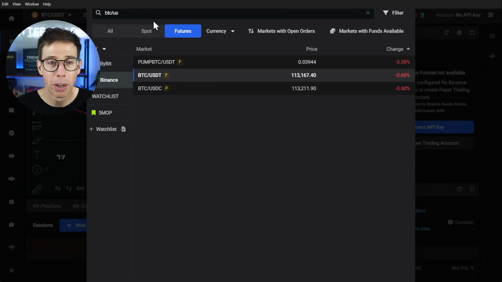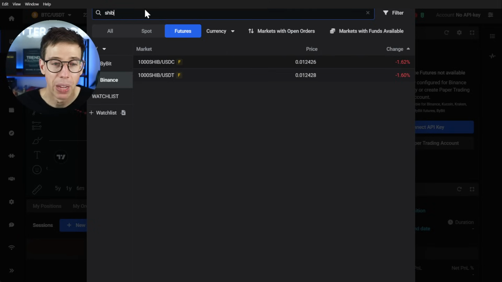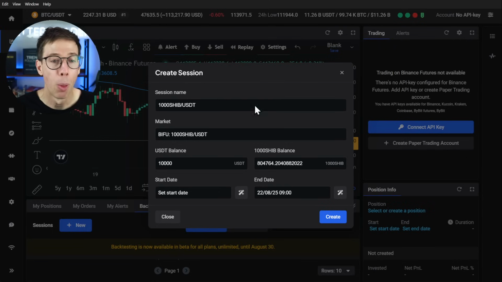And let's just choose a random coin on futures. So I'm going to choose SHIB. I don't know the chart for SHIB that well. This is even better. So SHIB futures. You guys kind of getting the idea here? Let's start with less too. So we're going to start just with $100, random bar, go ahead and create it.